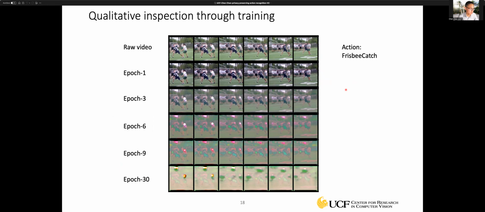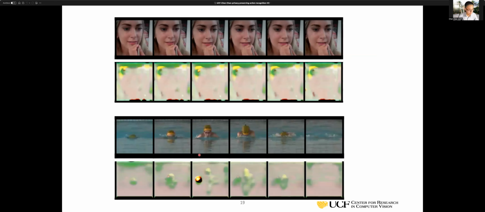This slide shows some qualitative inspection during the training process. The first row is the raw video frames, and the rest of the rows indicate how the frames evolve during the different training epochs. Up to the 30th epoch, as you can see, a lot of private related information is removed because we are learning this normalization function to change the appearance of the frame. And here's another example.